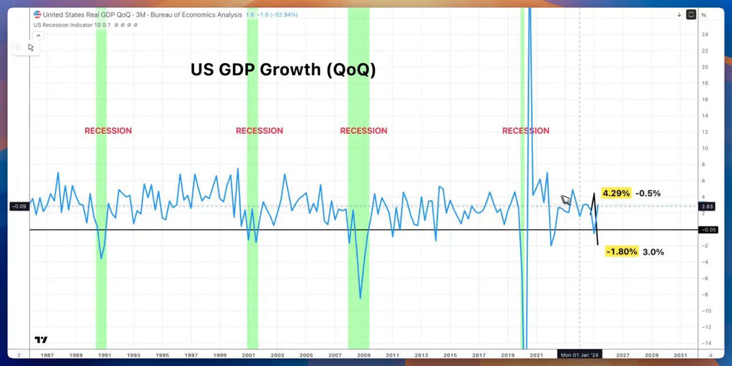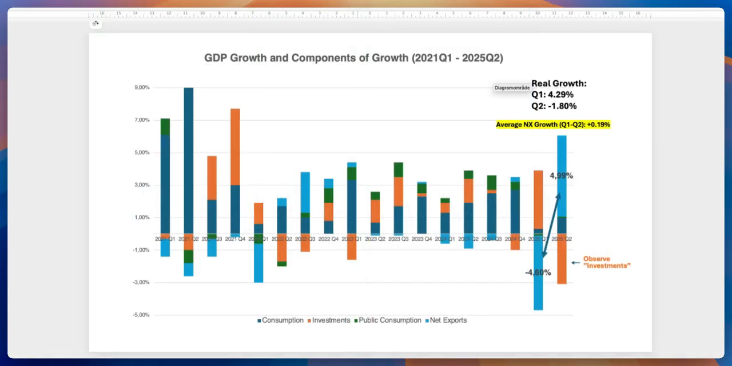What if the situation actually was that instead of having had a negative growth of 0.5% here in Q1 of 2025, we had a growth of 4.29%, and we actually had a negative growth in the second quarter of 1.8%. Now, why I'm saying that? Well, if we look to the distortion of the tariffs, then it becomes quite clear that the situation is not as straightforward.